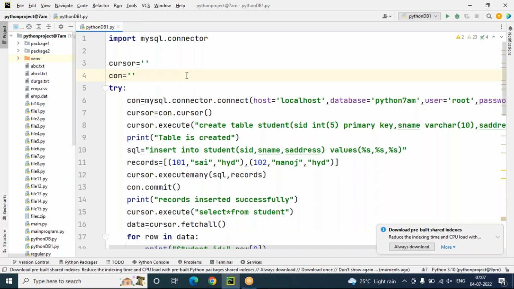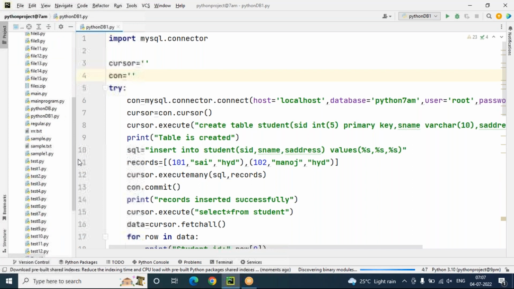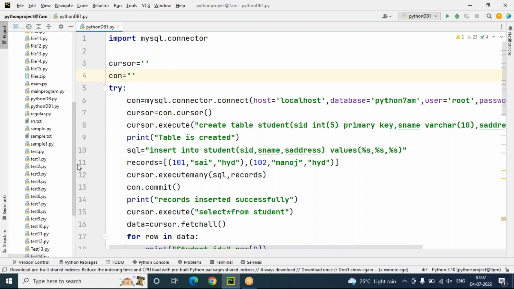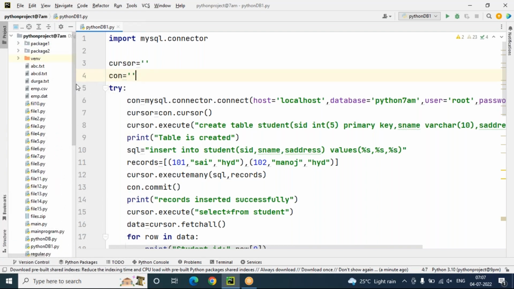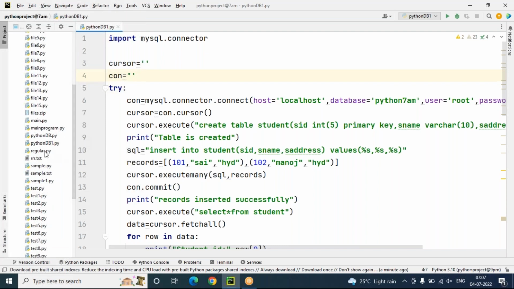Okay. So today we'll see another concept called multi-threading programming. Multi-threading means at a time we can execute multiple programs, so parallel execution is possible in Python. Parallel execution means multiple programs we are going to run at a time, that is called multi-threading programs. First, let me show you what multi-threading is and what the advantage of multi-threading programs is.